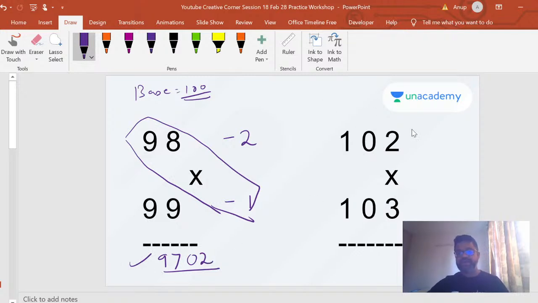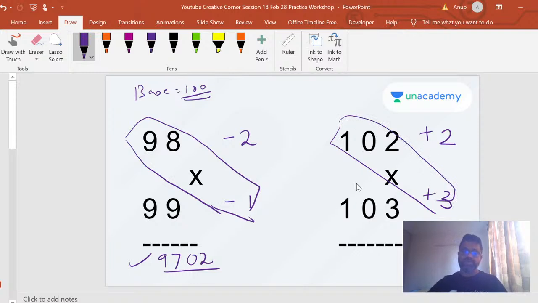Here also the base is 100, but here now it is 2 and 3 more than 100, right? So now I follow the same thing. 2 into 3 is 06, and when I add these two together, see, you can add these two or these two together, anything gives the same result. See, 98 minus 1 is 97, 99 minus 2 is also 97. So what do you get when 102 plus 3? You get 105, which is your answer. So that's a very simple base multiplication method, even easier than your vertically and crosswise.